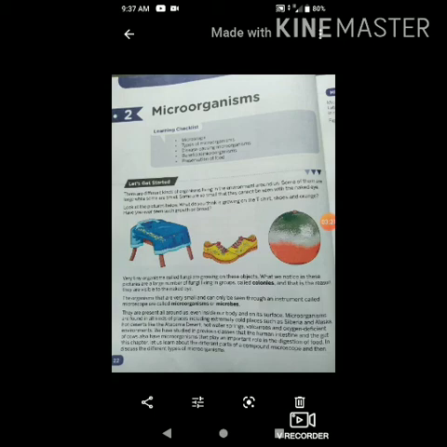We have studied in the previous class that the human intestine and the gut of cows also have microorganisms, and these microorganisms play a very important role in the digestion of food.